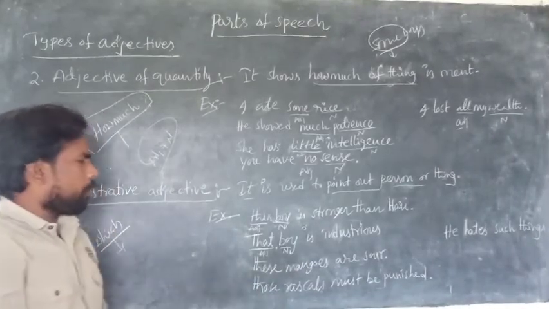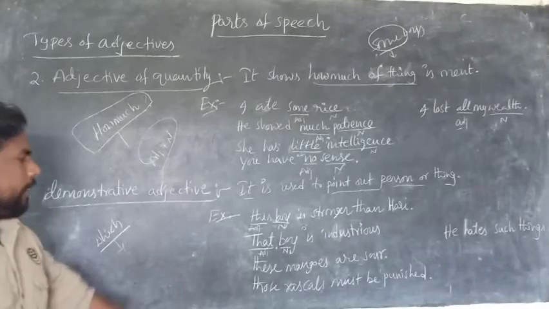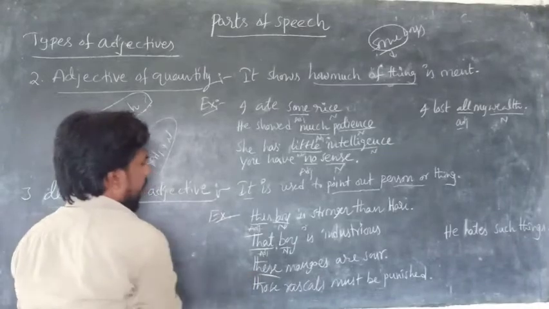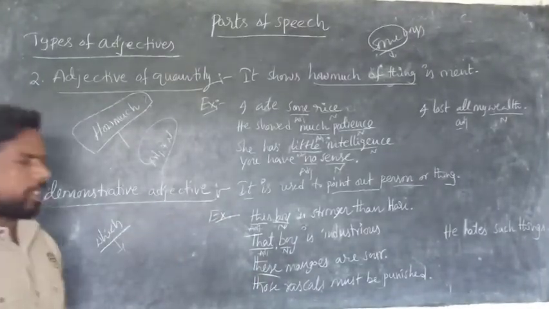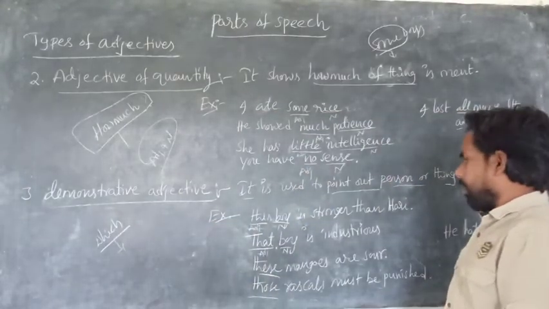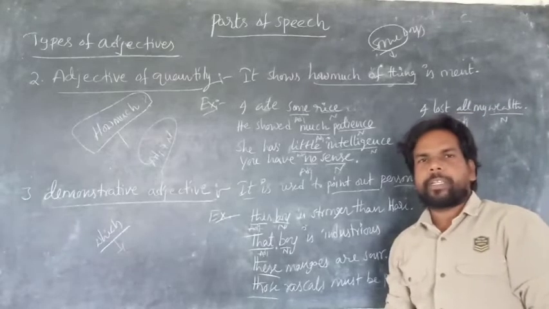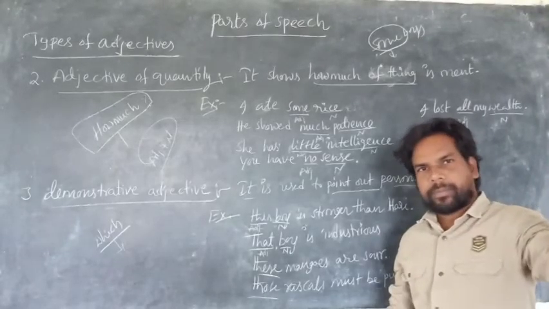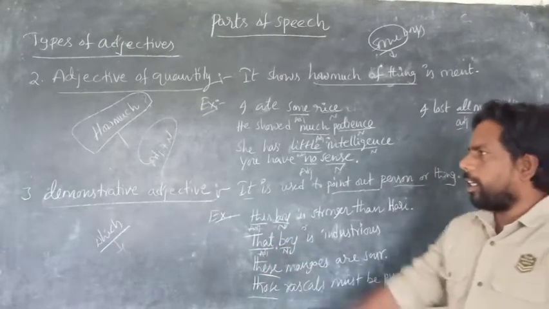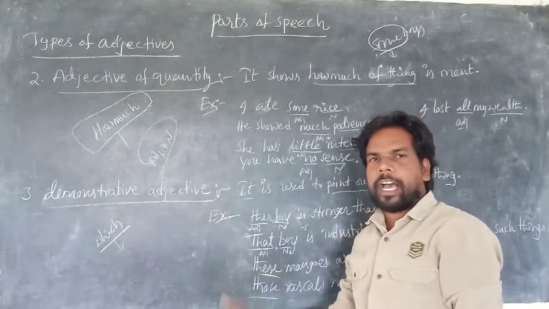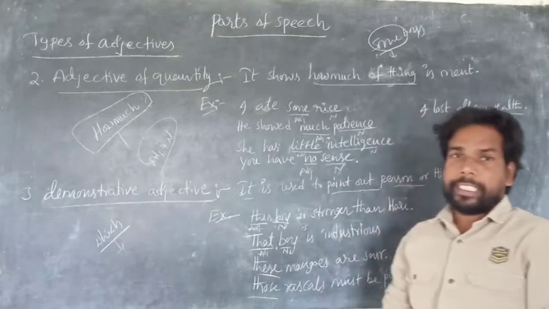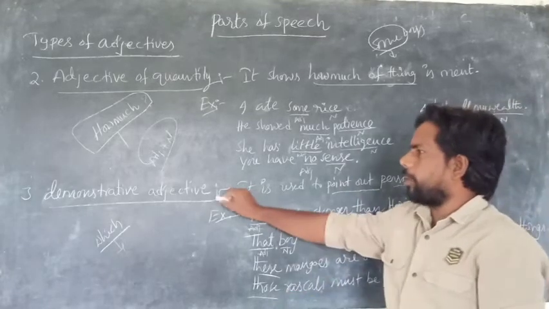Next, these mangoes are sour. Which mangoes are sour? These mangoes, not those. These is called a demonstrative adjective. And those rascals must be punished. Which rascals must be punished? Those rascals, not these rascals. Is it clear? Here, this, that, these, those are called demonstrative adjectives because they are used to point out, or talk about, a particular person or particular things.